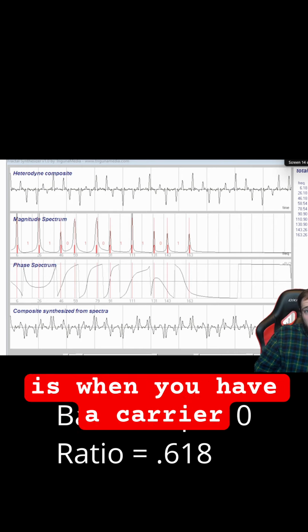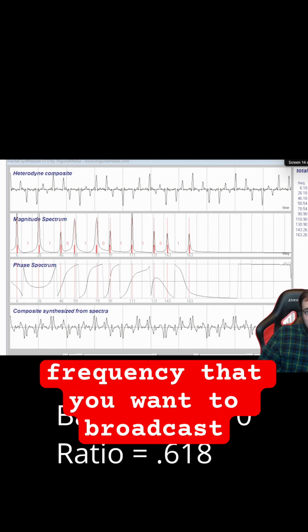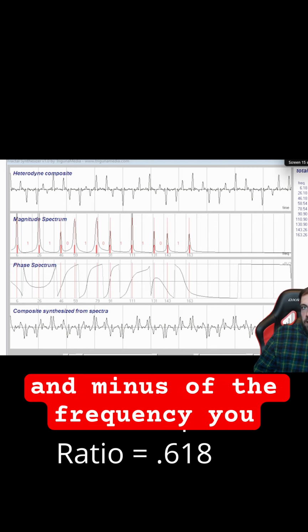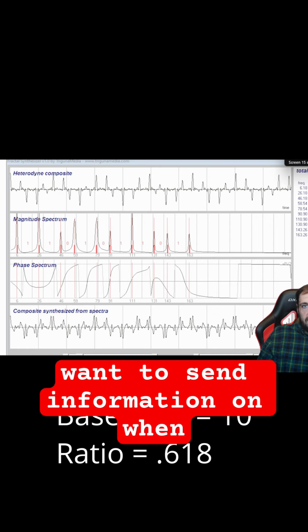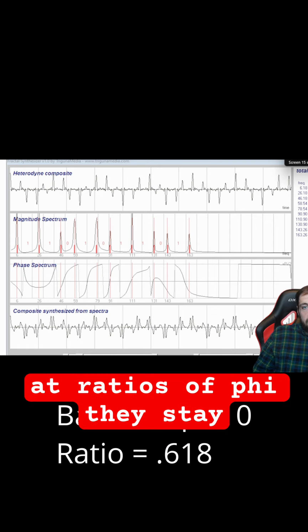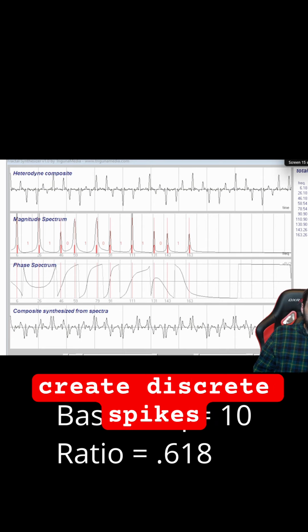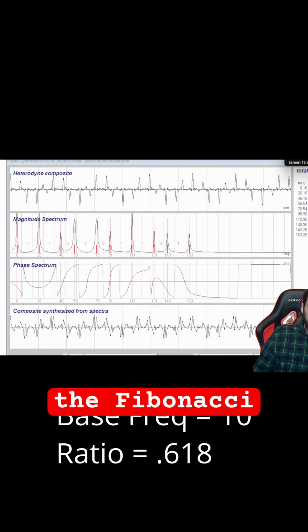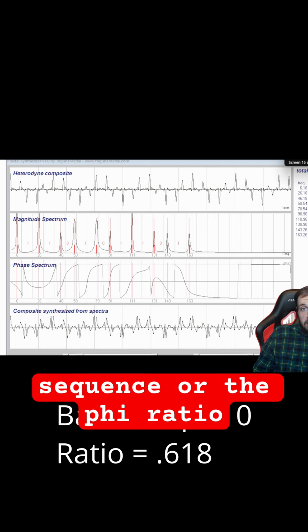Heterodyning is when you have a carrier frequency that you want to broadcast on, where you take the plus and minus of the frequency you want to send information on. When these waves are combined at ratios of Phi, they stay in tune with each other and create discrete spikes along the Fibonacci sequence or the Phi ratio.